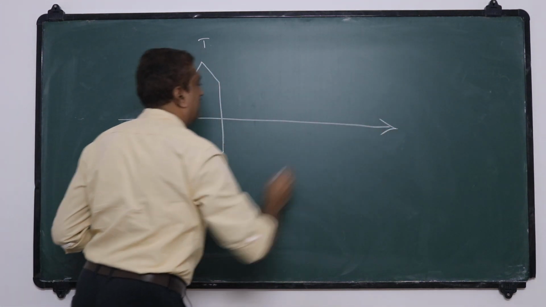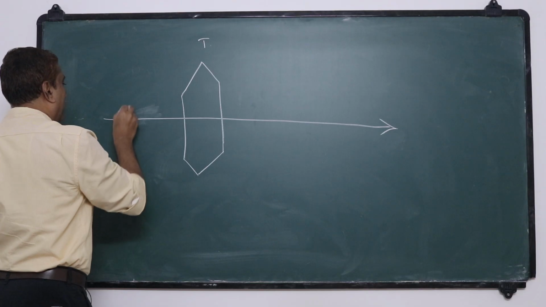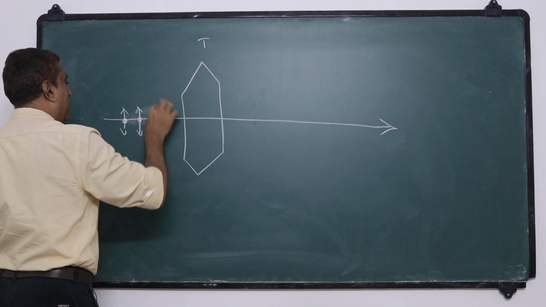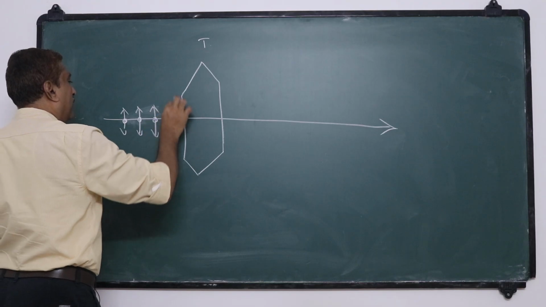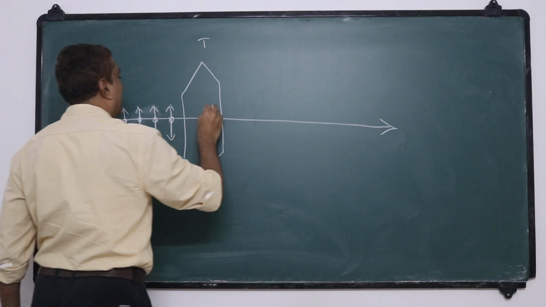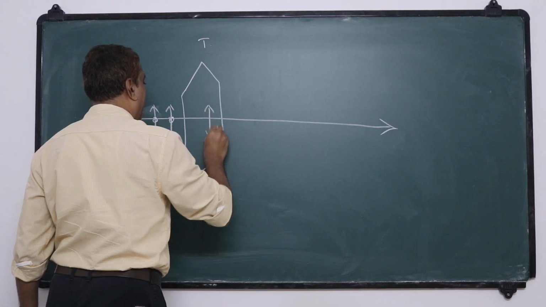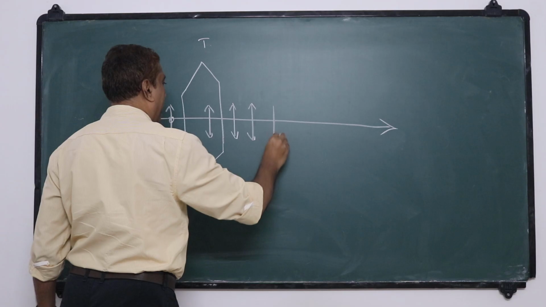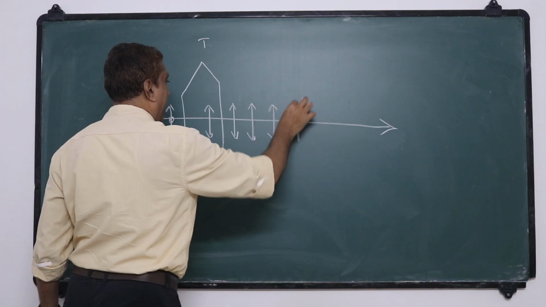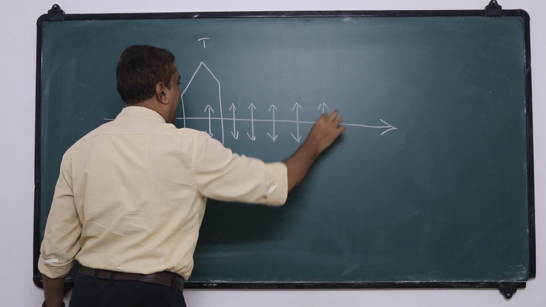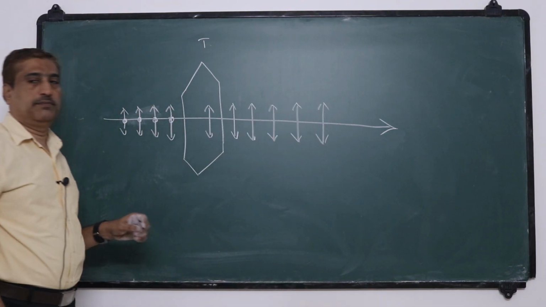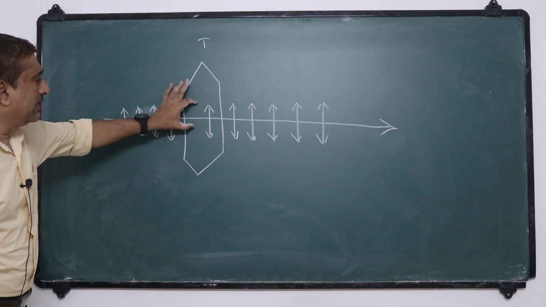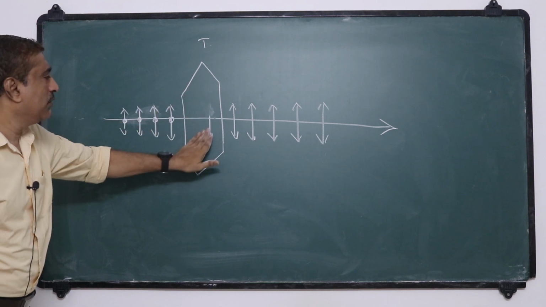Assume that this is the direction of propagation. Now an unpolarized light is incident on a tourmaline crystal, and this tourmaline crystal